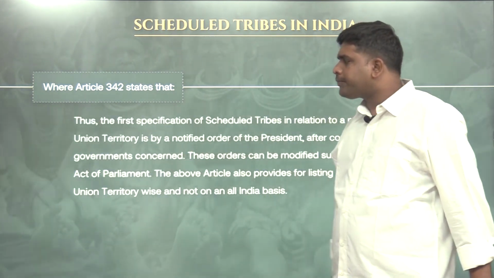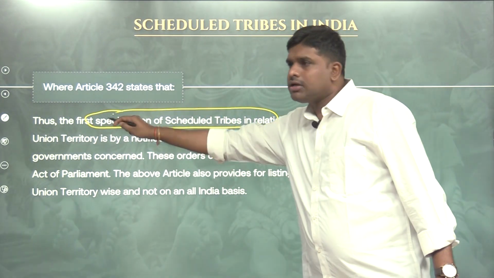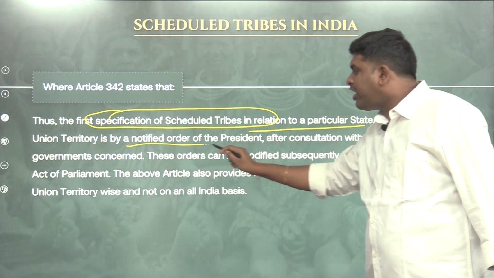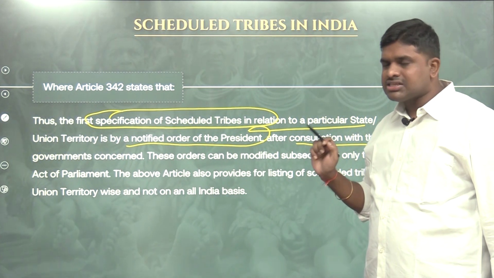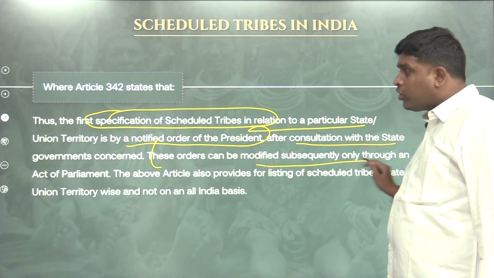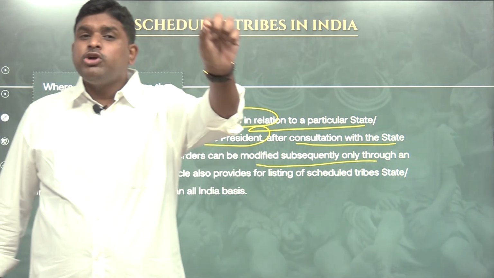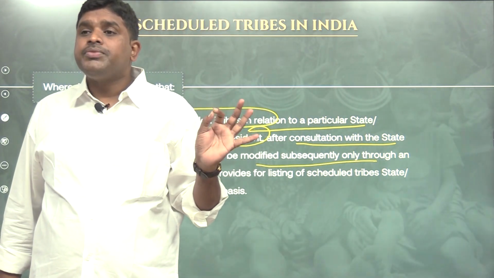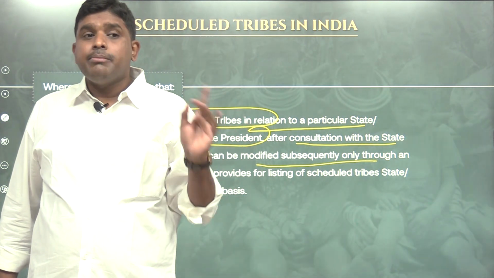Simple. As I told you, thus the first specification of scheduled tribes in relation to a particular state or union territory is by notified order of the President, after consultation with the state governments concerned. These orders can be modified subsequently only through Parliament, as I just mentioned from what is present in the Constitution. What you have to remember means, for the first time when the Constitution came into force, the list of STs was given according to state and union territory by the President.